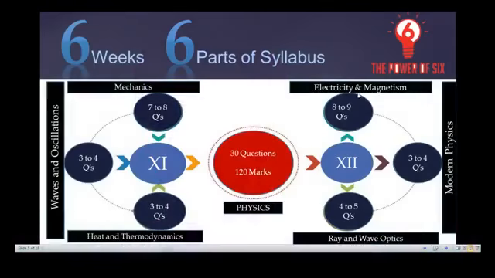If you divide the syllabus into these parts, the left-hand part you can see is your 11th class portion, and the right-hand side is your 12th class portion. The 11th class portion I have divided into 3 parts: mechanics, waves and oscillations, and heat and thermodynamics. The right-hand portion is divided into electricity and magnetism, modern physics, and ray and wave optics.